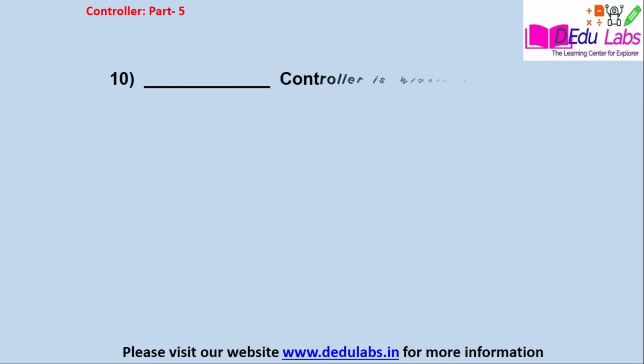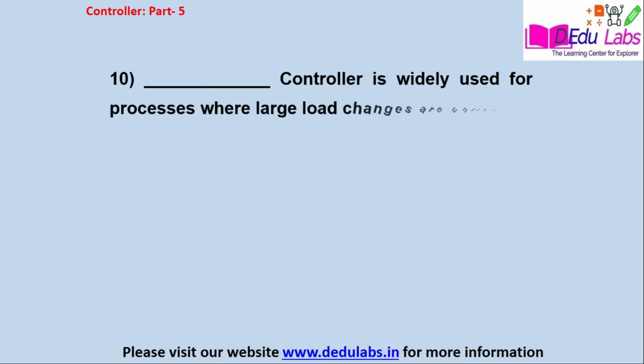Question number 10. Blank controller is widely used for processes where large load changes are unlikely. Option A, proportional P. Option B, multi-position. Option C, PI.